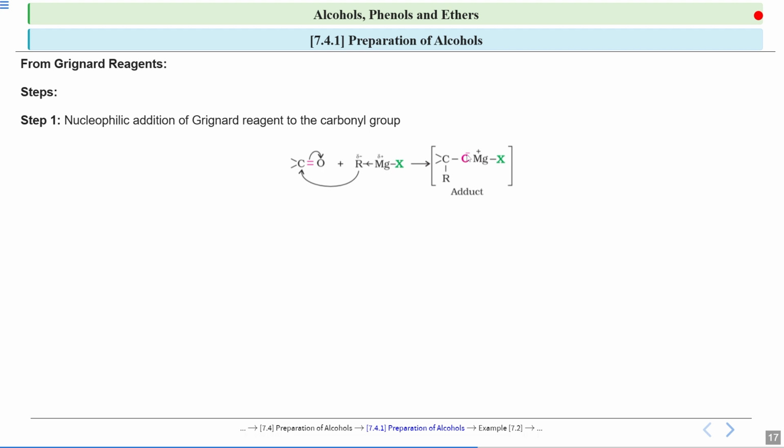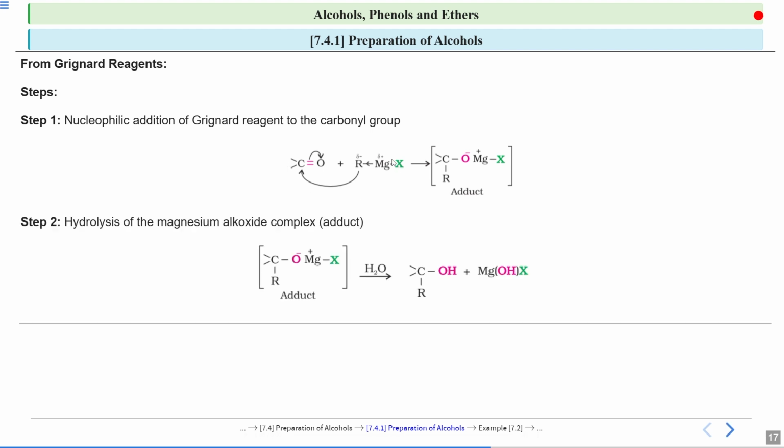So you can see to this oxygen the MgX group is getting attached, because magnesium is of an electropositive nature. This positive charge will get attracted to the negative charge on oxygen, and this negative charge will get attracted to the positively charged carbon, because oxygen being more electronegative will withdraw the electron density. So your pi bond will break, your carbon will get attached to this R group and your oxygen will get attached to this MgX group. So this adduct is formed, that is the addition product of this carbonyl and this Grignard reagent.